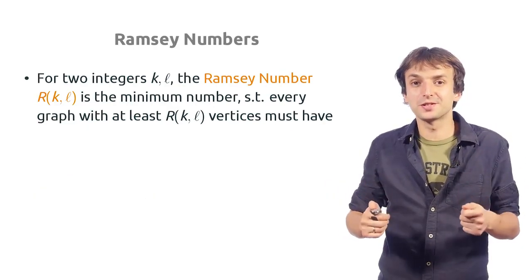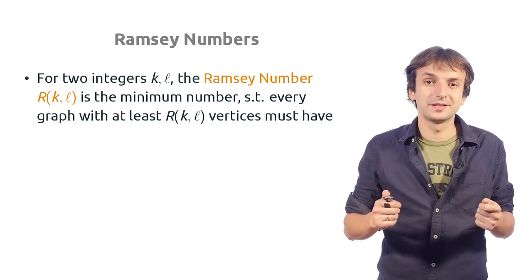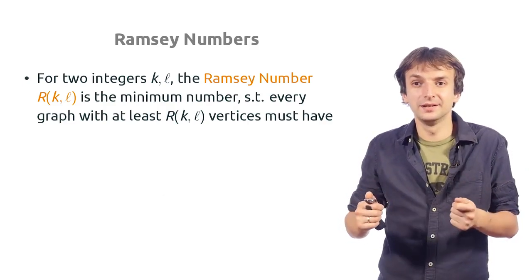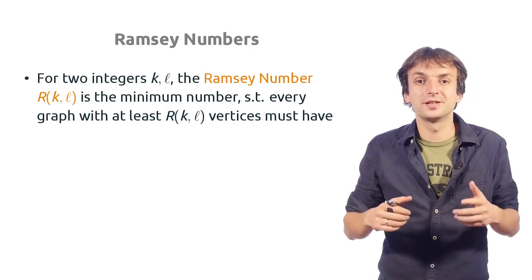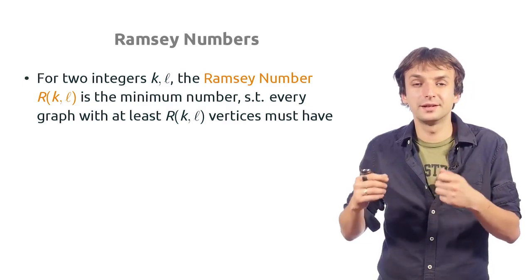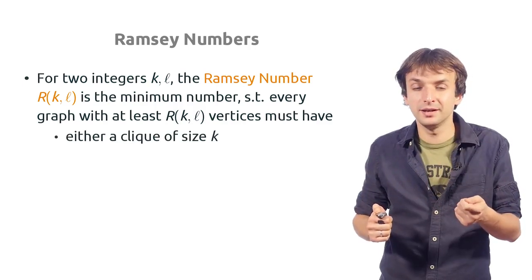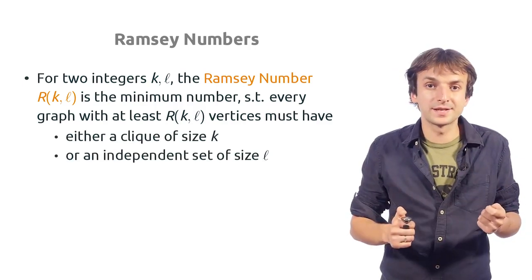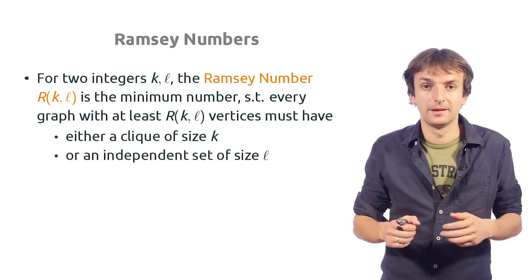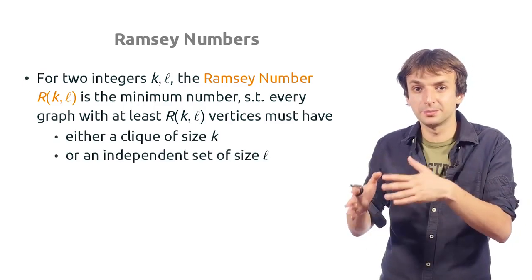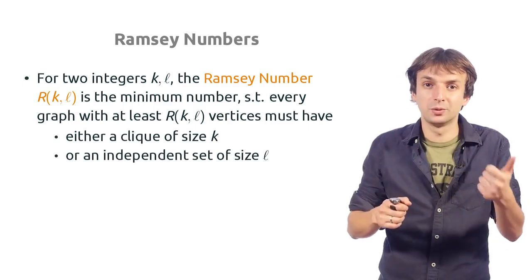So for 2 integers k and l, the Ramsey number r of k and l is the minimum number such that every graph with at least that many vertices must either contain a clique of size k or an independent set of size l. So every graph with at least that many vertices must have either one or the other.